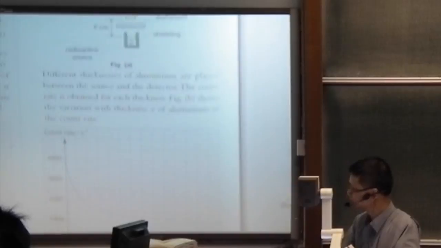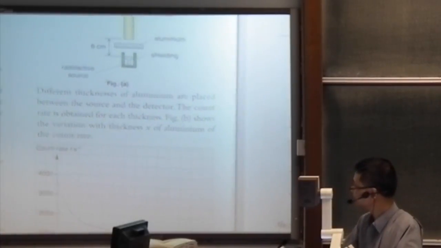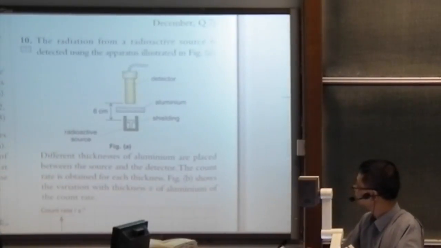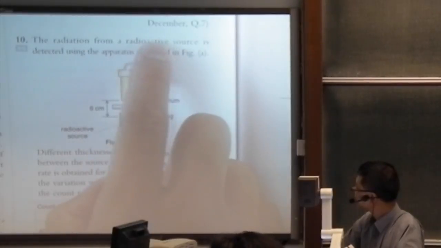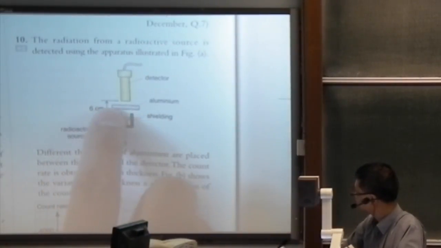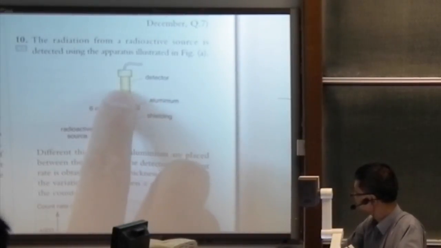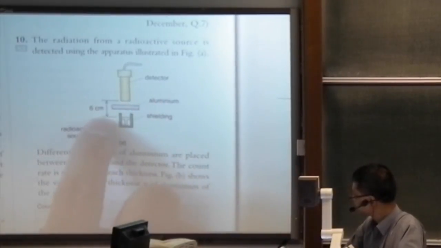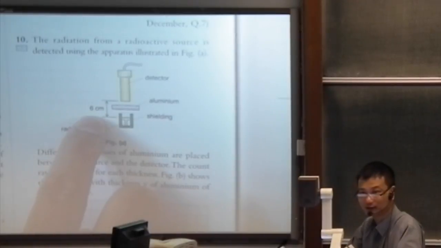Okay. Next question, number 10. The radiation from a radioactive source is detected using the apparatus illustrated in A. Here is an aluminium sheet, a detector, and the distance is 6 centimeters. So what do you think? Is there any particular reason for this? That's 6 centimeters.